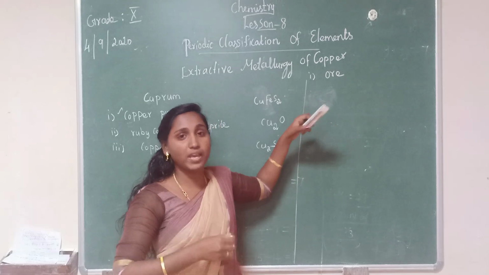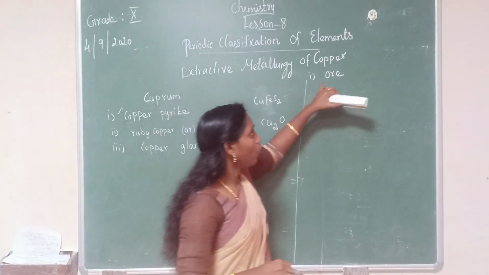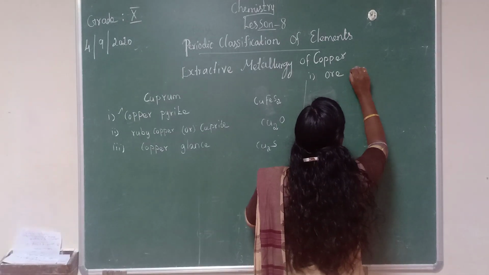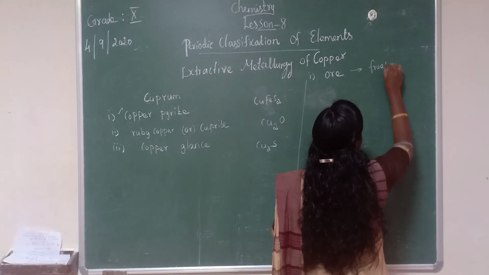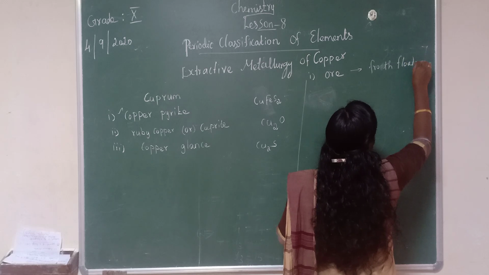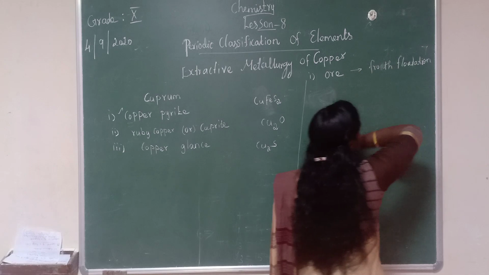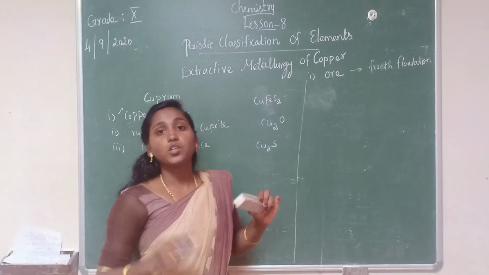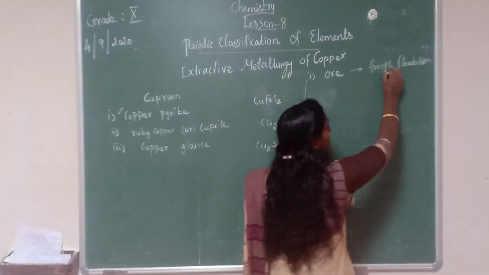Crush means we make it into powdered form. The ore was crushed and it was separated by which method? Froth flotation method.